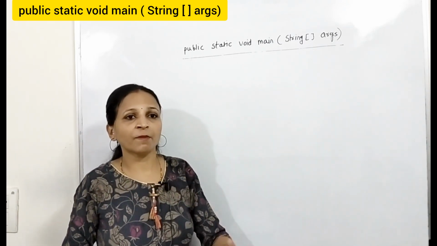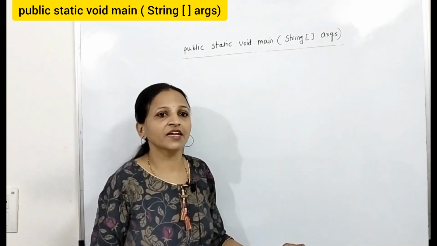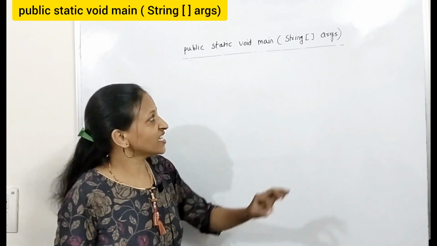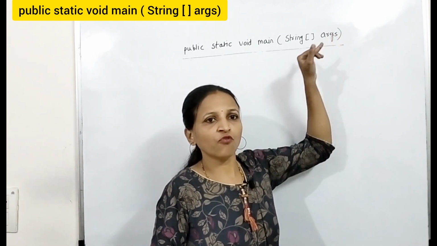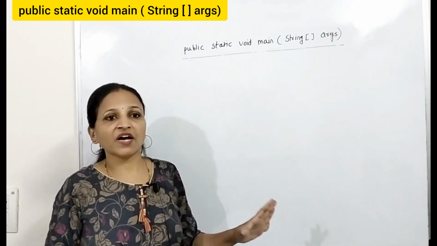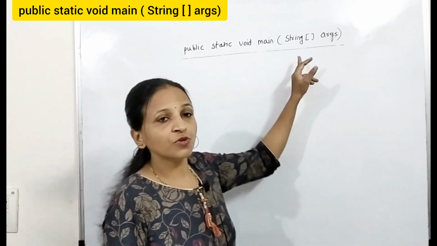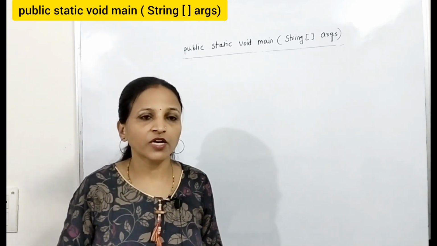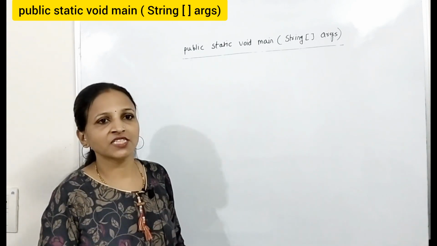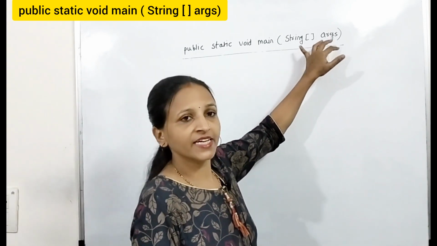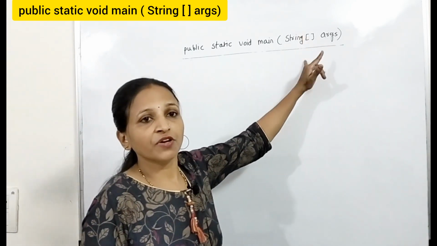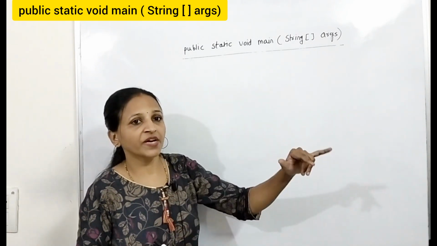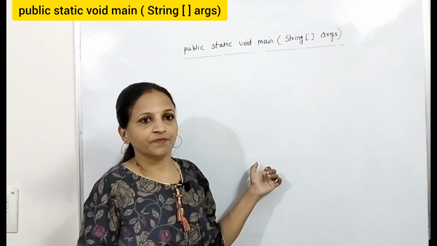The arguments passed through command prompt are nothing but command line arguments, and those are cached in this string array. In the form of strings only you can pass input to the Java program through command prompt. Whatever you pass will be considered as a string, and that will be collected inside this string array, and you can use those string arguments in your main method.